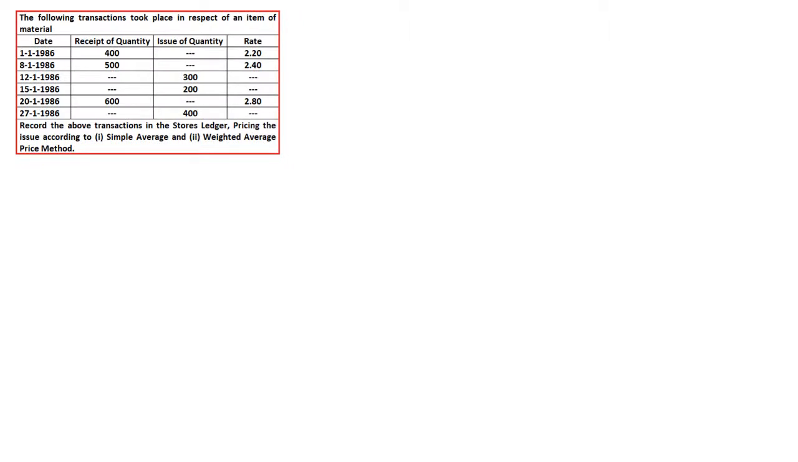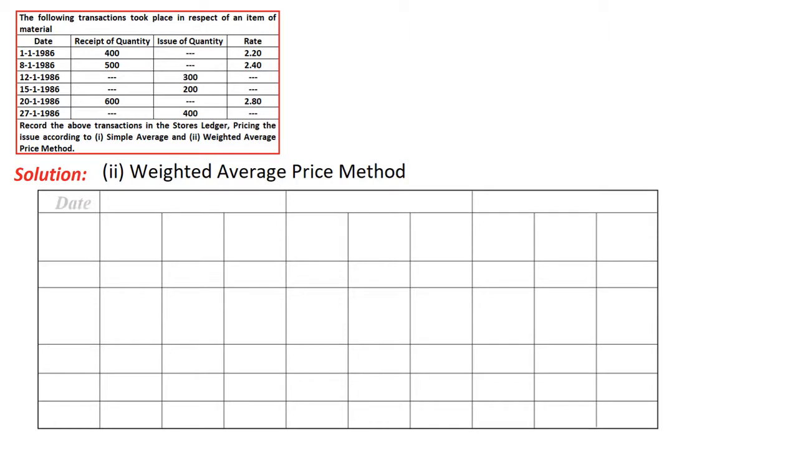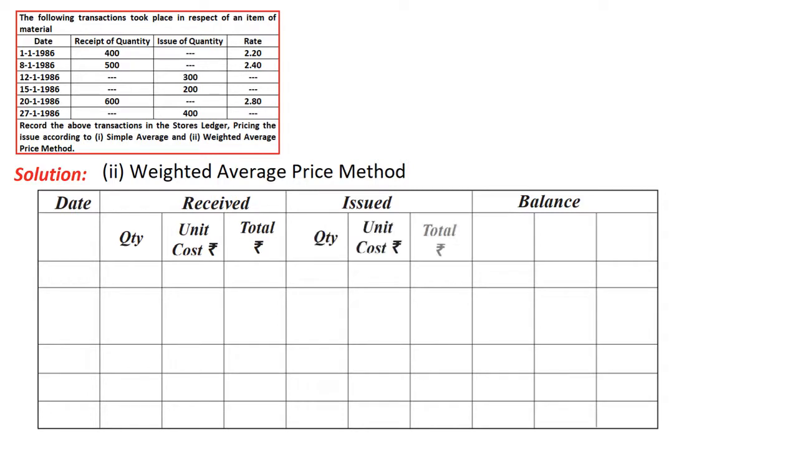So with the same question we have taken, we will now understand how to do the weighted average method. The same way we started the solution, we have drawn the same format: date, receipt, issue and balance, quantity, cost per unit, the same way we drew it in the earlier simple average method. Then we will directly proceed with recording the transactions.